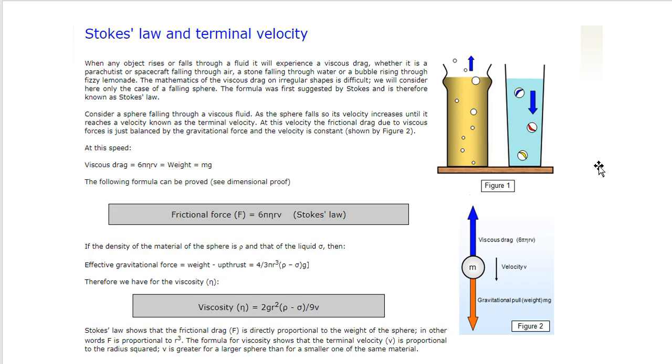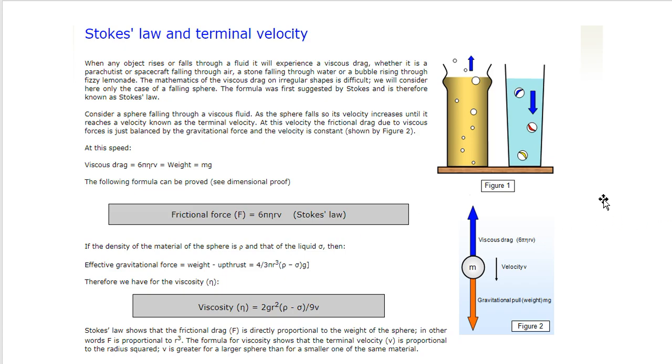When the body starts falling, initially the velocity increases. And when velocity increases, the viscous drag also increases. After a certain time, this velocity is adjusted to attain a constant velocity. And under this condition, the body moves with a steady velocity.